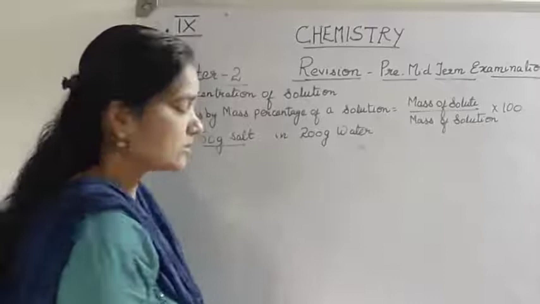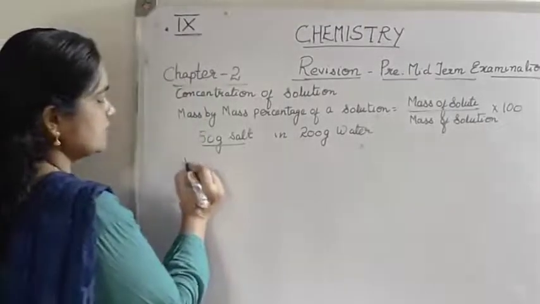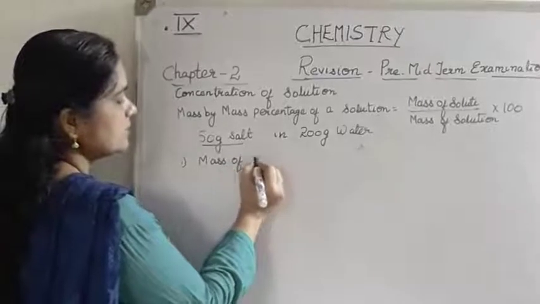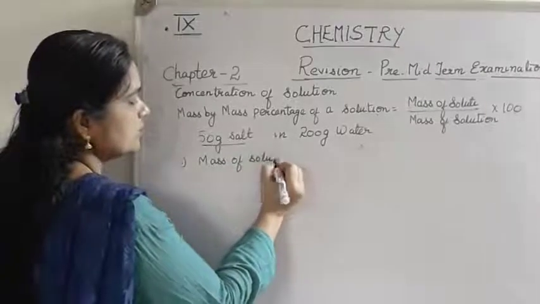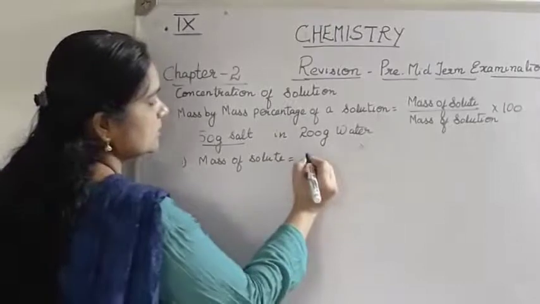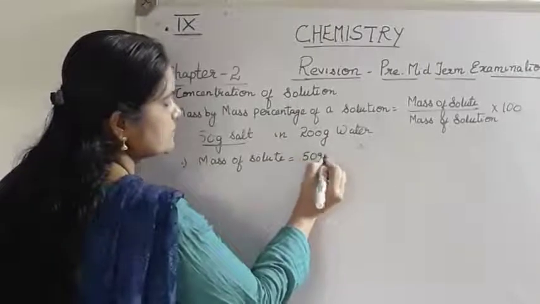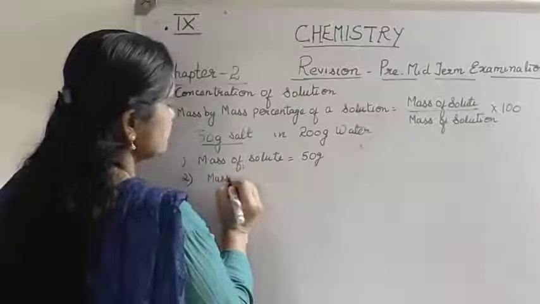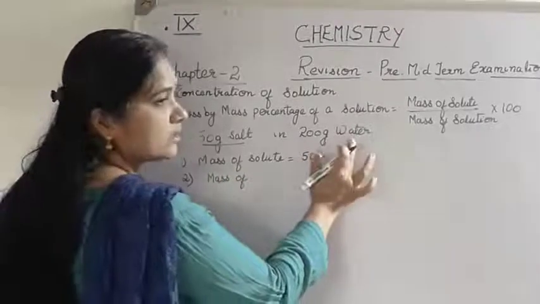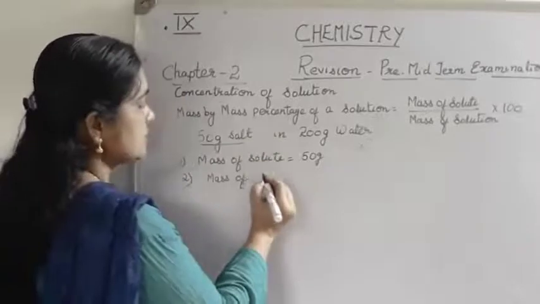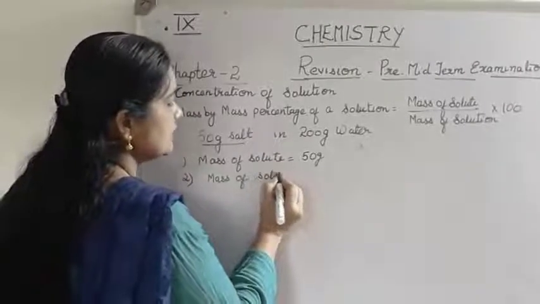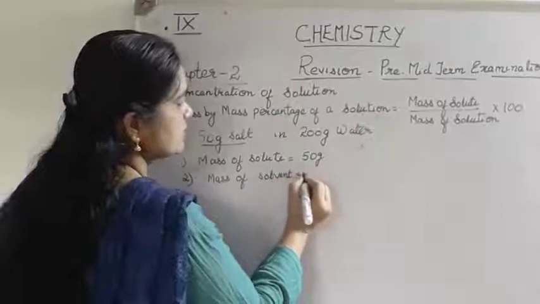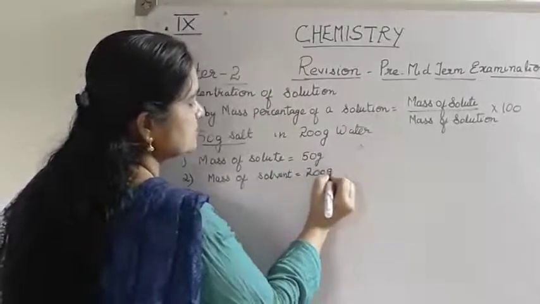So how are you going to calculate it? Follow the steps properly. What is given? Write down the mass of the solute. Which is the solute here? The solute is salt, so it is equal to 50 grams. Then what is the second thing given to you? Water is dissolving, so what is it known as? Mass of solvent. Mass of solvent is equal to 200 grams.